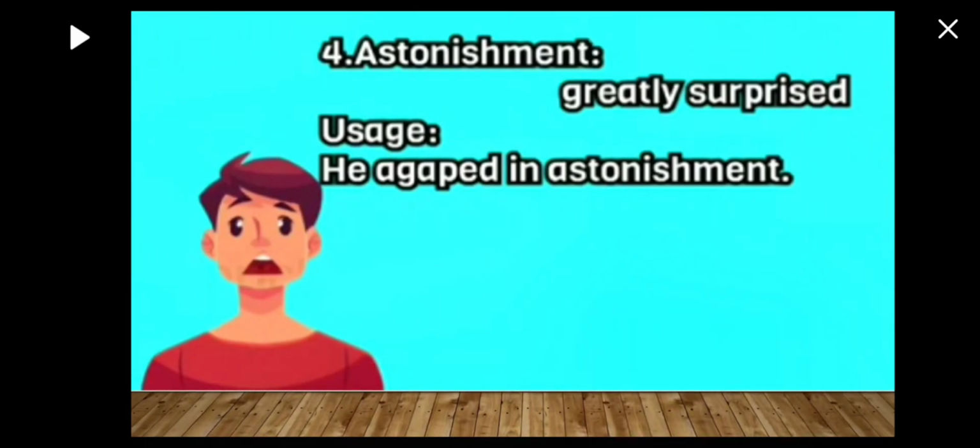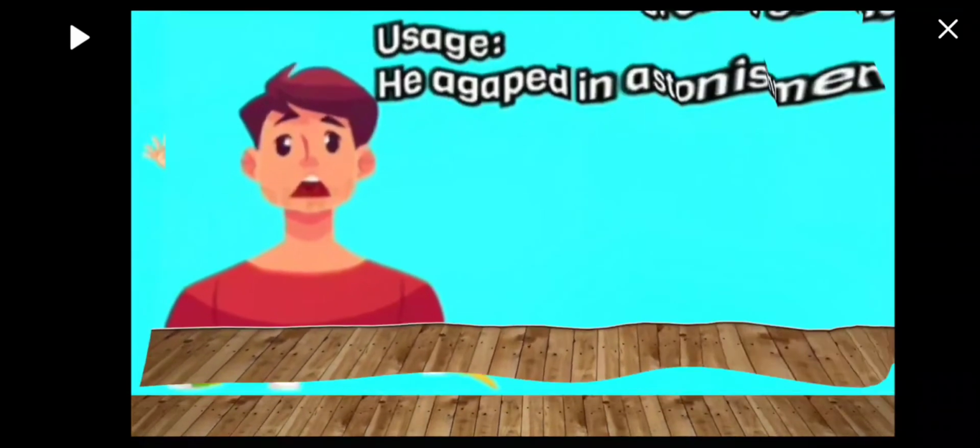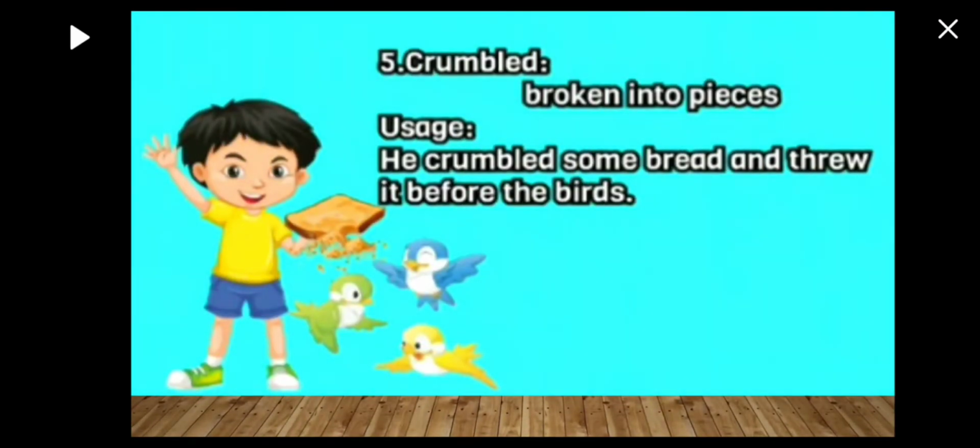Astonishment. Astonishment means greatly surprised. And we can use it like, he stood agape in astonishment. Then crumbled. Crumbled means broken into pieces. And we can use it in a sentence like, he crumbled some bread and threw it before the birds.